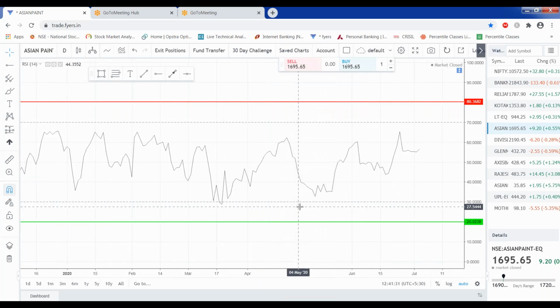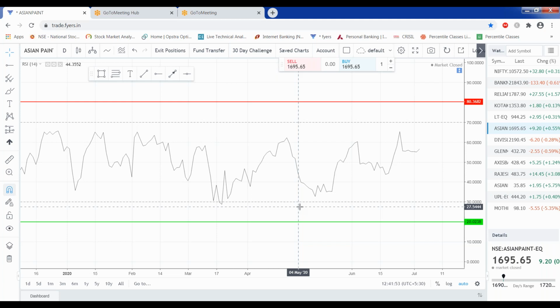Okay, now one more point I would like to highlight here is, whenever we are using RSI as an indicator for our trading purposes, please use it in a stock which is highly liquid. Do not use it in a stock which is less liquid.